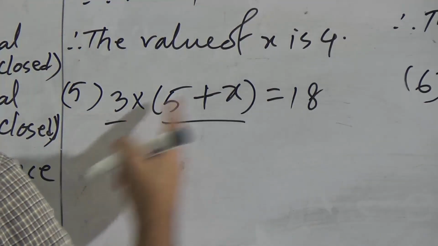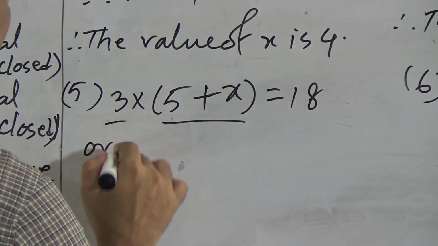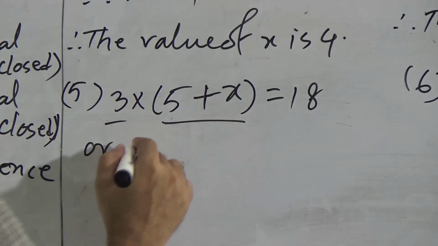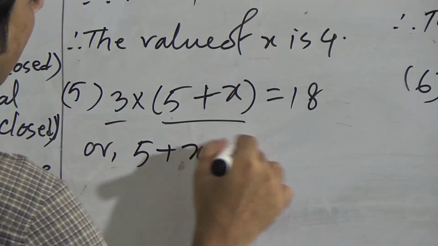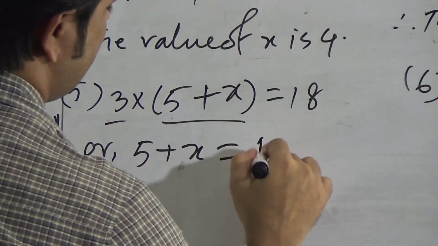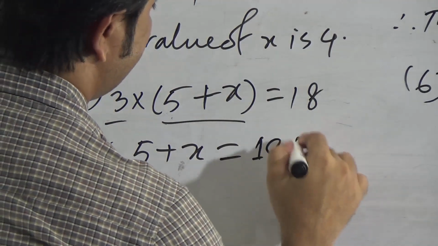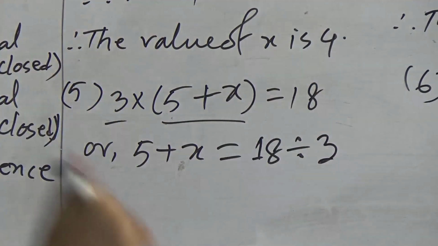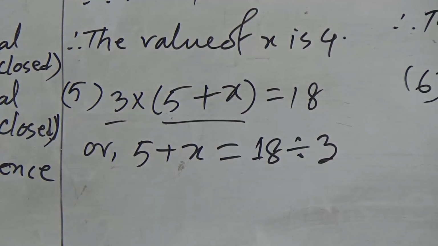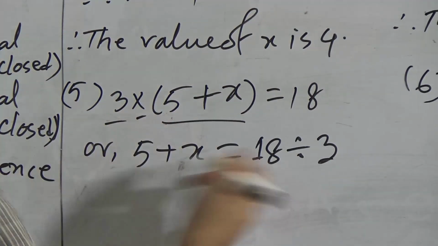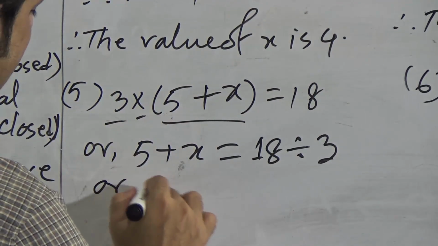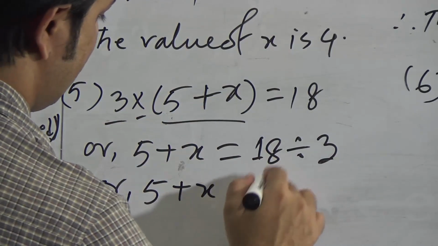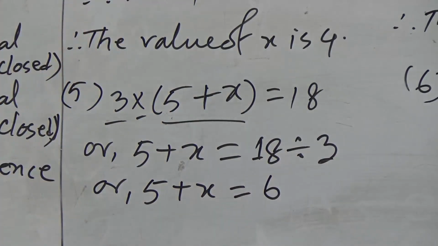Here the operation is multiplication, so when we move 3 to the right side, that will be division. So 18 divided by 3, as the opposite operation of multiplication is division. So we can write 5 plus x equals 6.